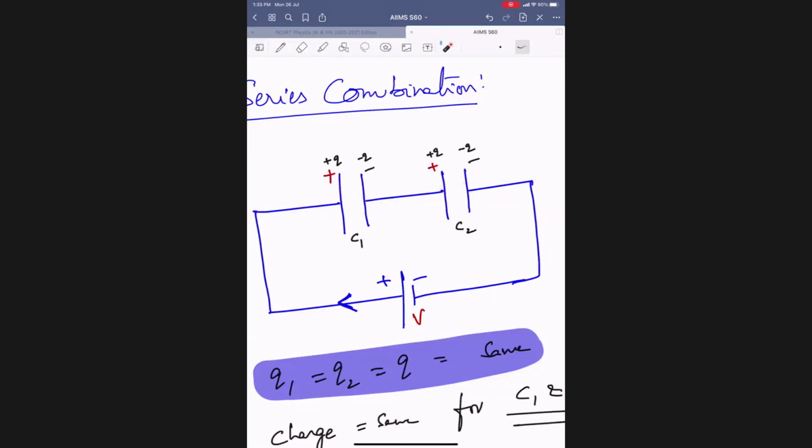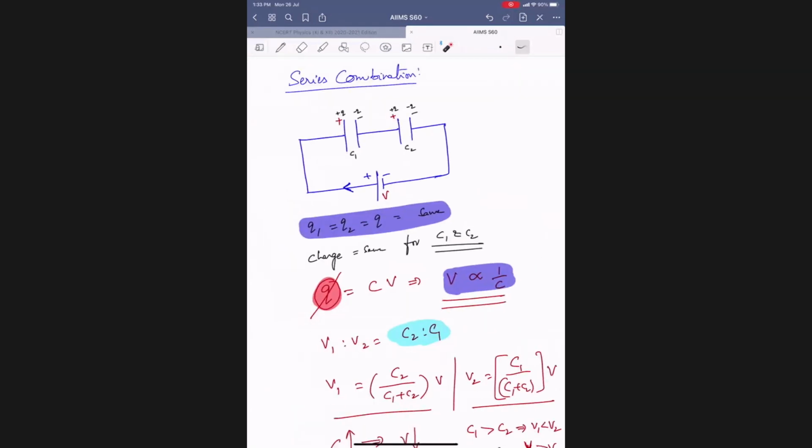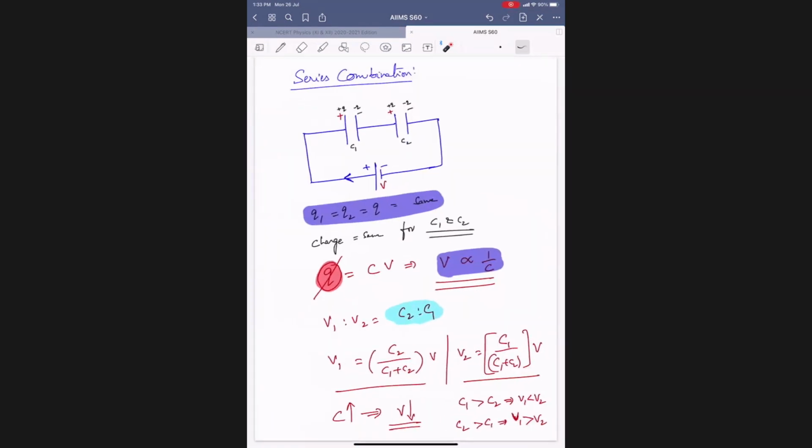So can you zoom out, sir? Done, sir. So what is written at the bottom, sir? This one, one second. Visible?